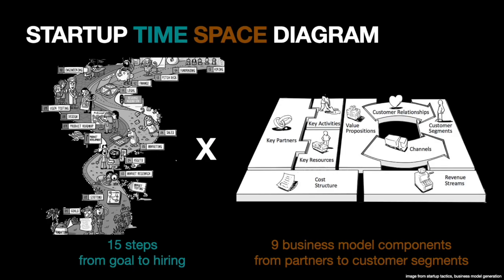In the time axis, an early stage startup goes through 15 steps from goal setting to hiring. In the space axis, it has 9 business components from partner to customer segments. It is challenging to plan 100 dimensions, but the time-space diagram can help us build a dynamic business canvas.